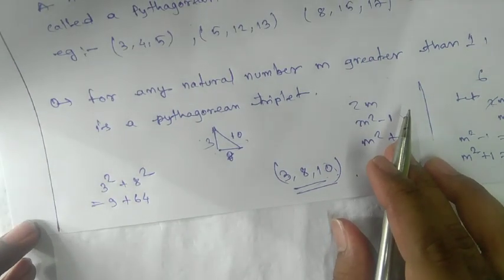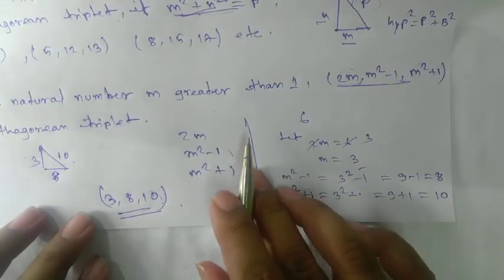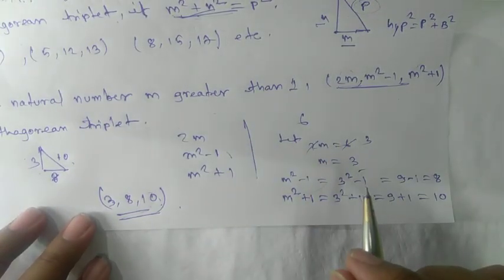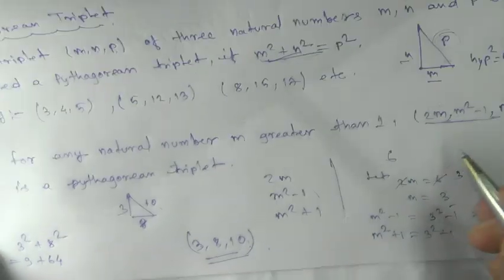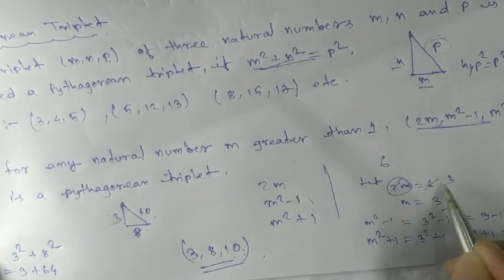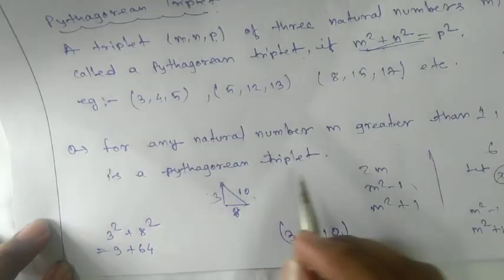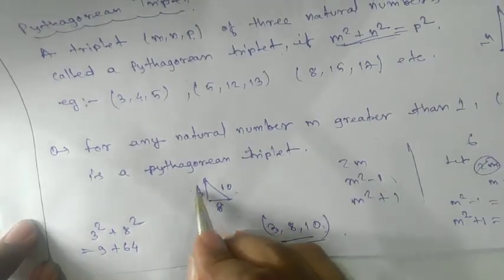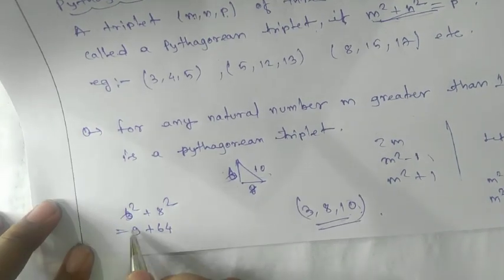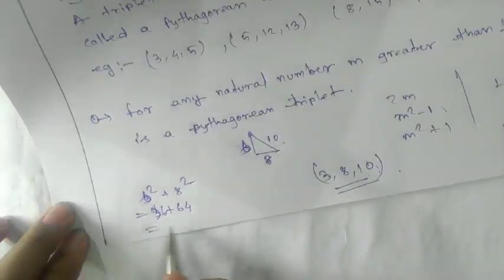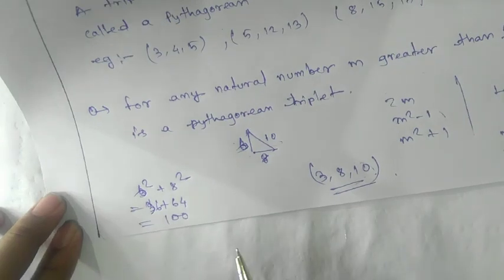Sorry, I think I have made a mistake in this one. Let's check where we have made a mistake. Oh sorry, not 3, as we have taken 2m as 6. Okay, here is my mistake. Here this is your 6. That means 6 square, that means 36. If we add, we will get 100.